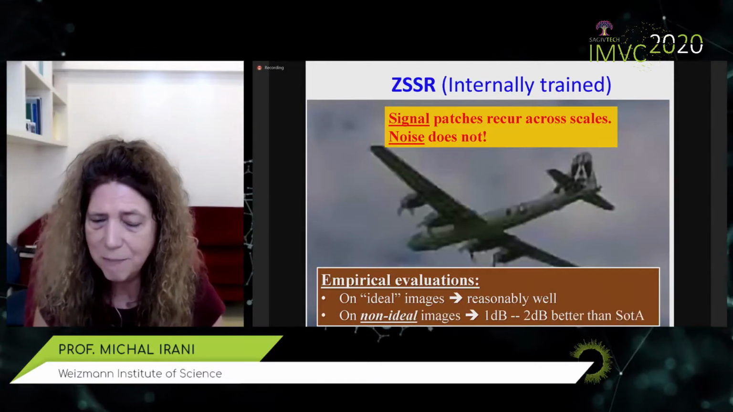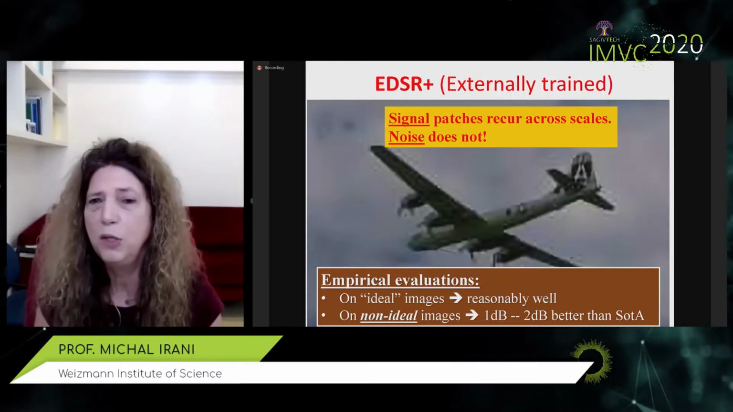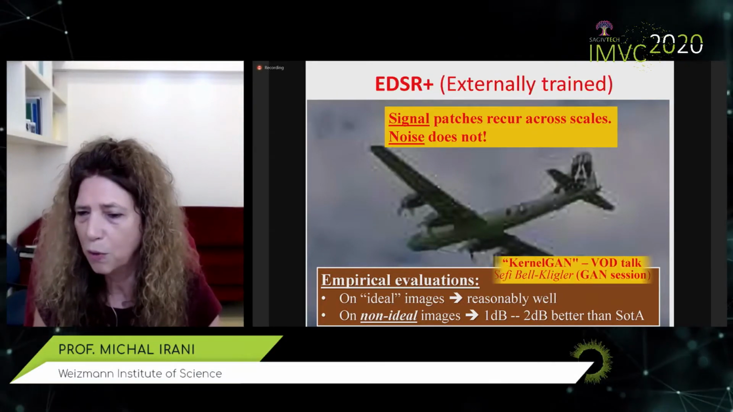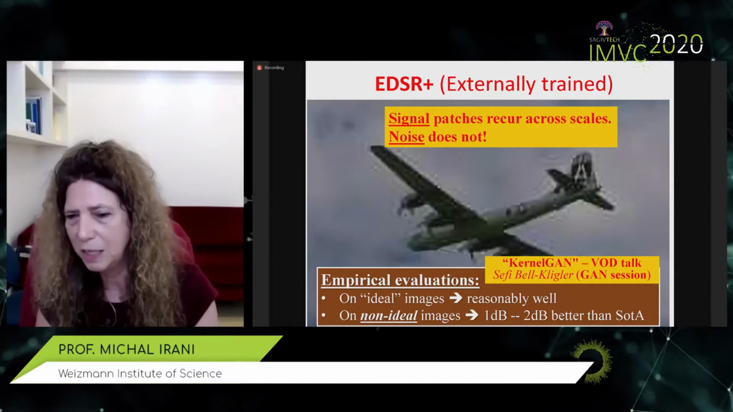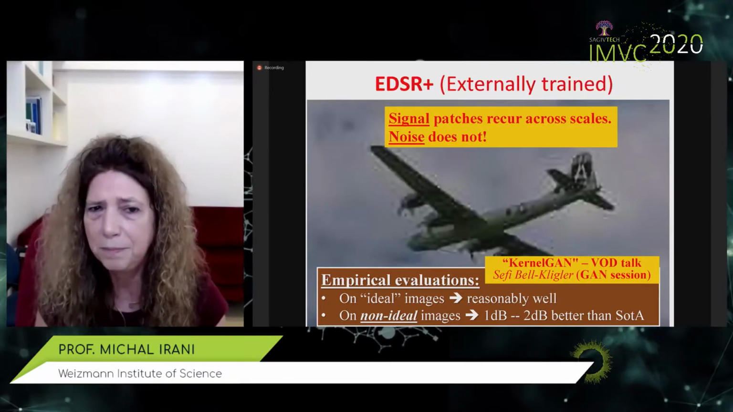But on images which are non-ideal, and that's what real images are, we do 1 or 2 dB better than the state of the art. But this, of course, requires knowing the correct image-specific kernel, and I encourage you to listen to Sefi's talk in the GAN session immediately after my talk.